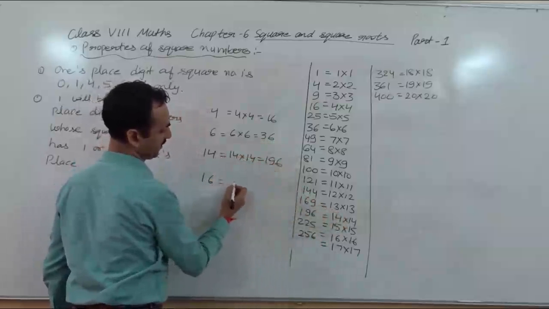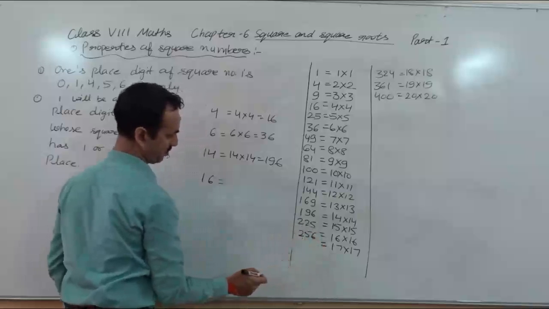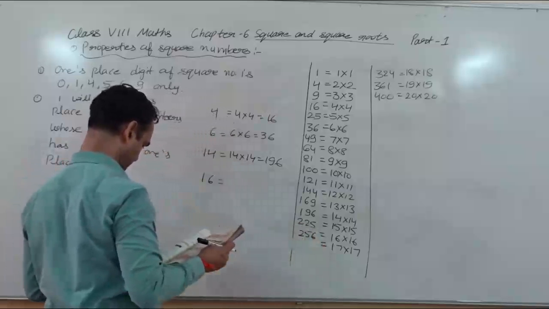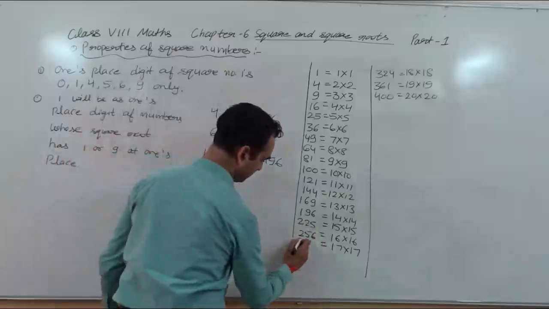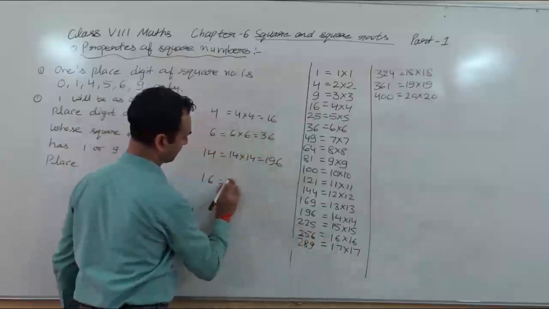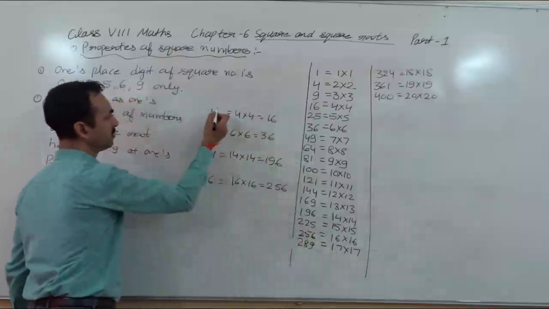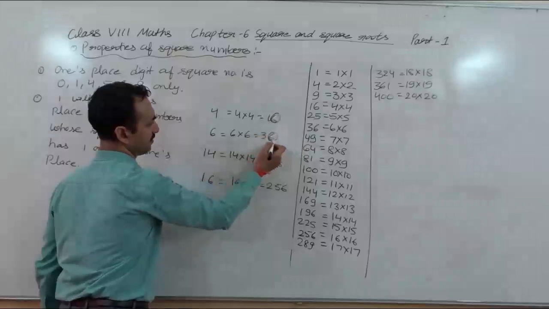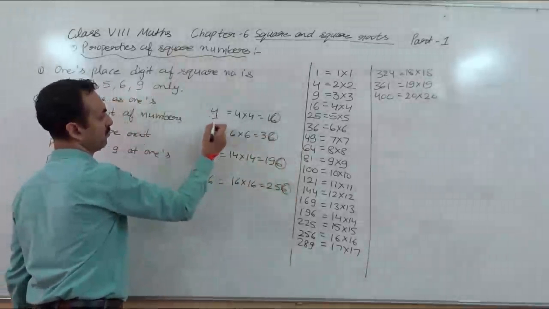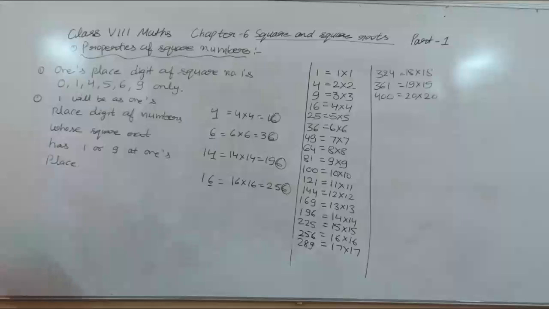And 16 into 16 is 256. 16 square is 256. You can see that if there is a 6 at the ones place in a square number, then the square root has 4 or 6. Clear?